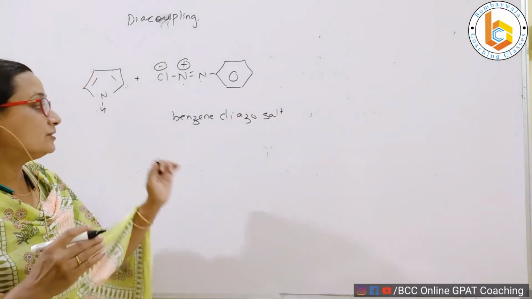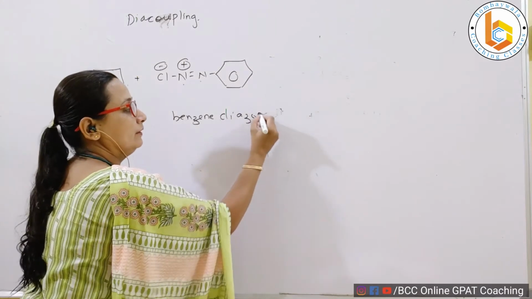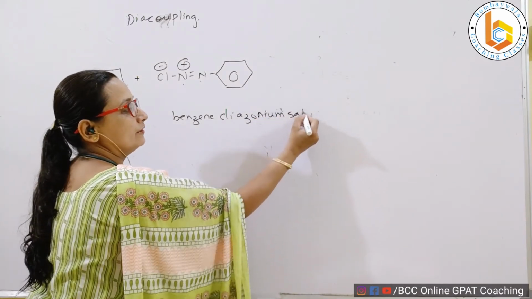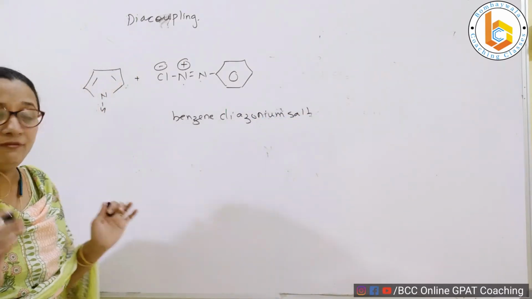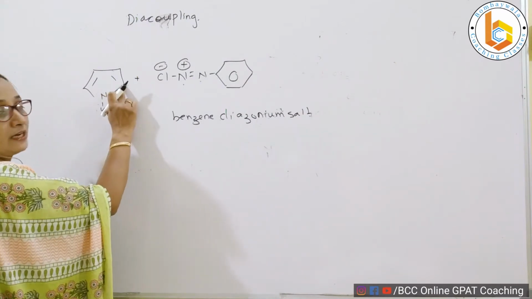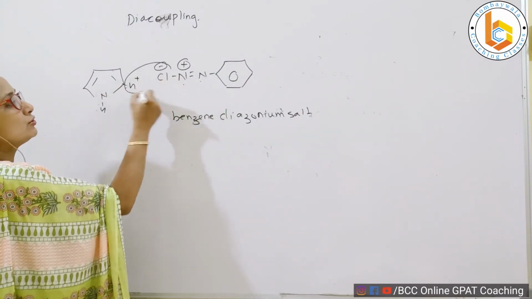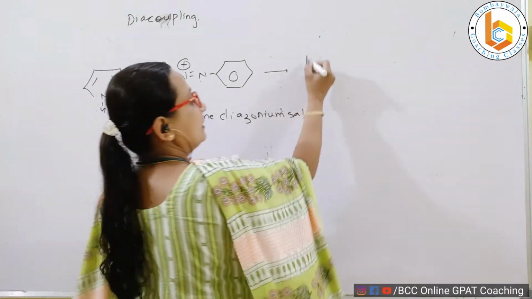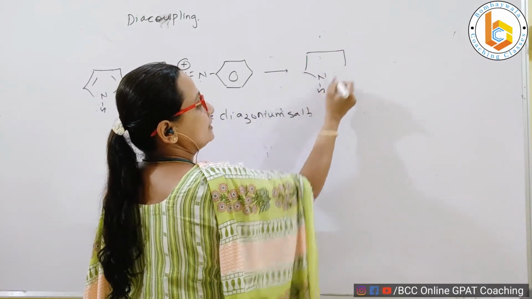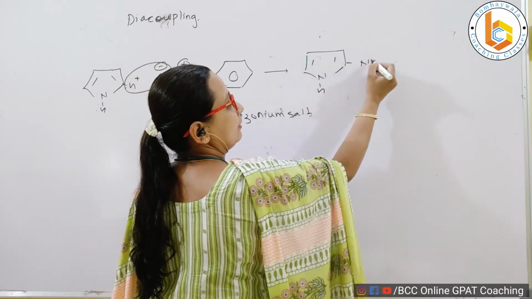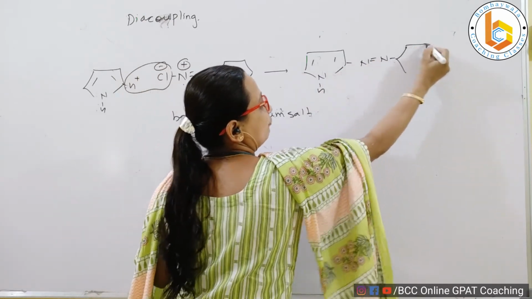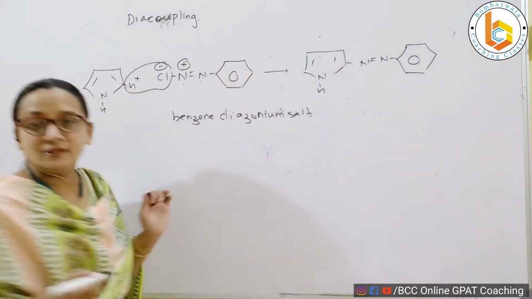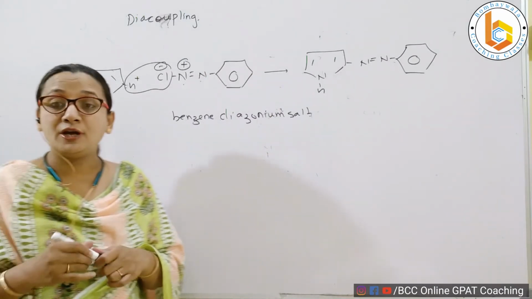Benzene diazonium salt, right? So once this happens, then we know that electrophilic aromatic substitution occurs at position 2. So there will be loss of this HCl, and I will get what? A coupled product. That is, a pyrrole now is coupled with the diazophenyl ring. This is how coupling reaction occurs.